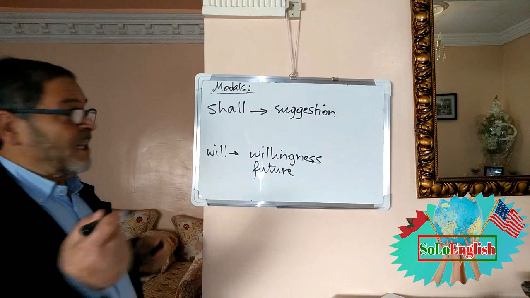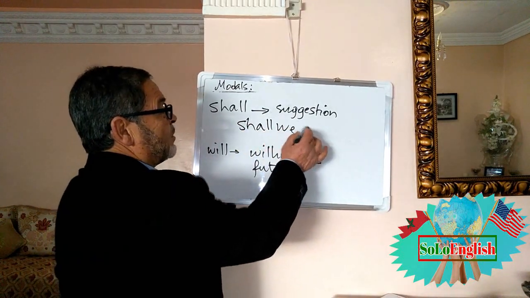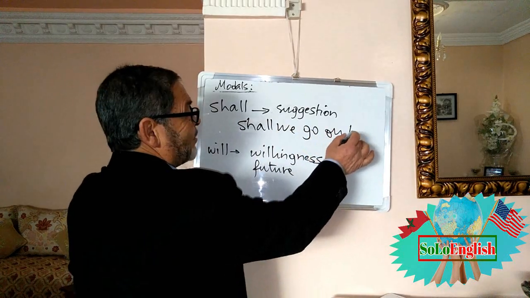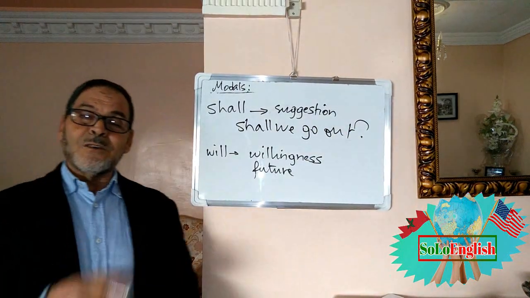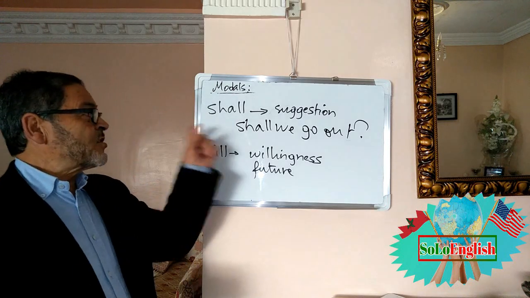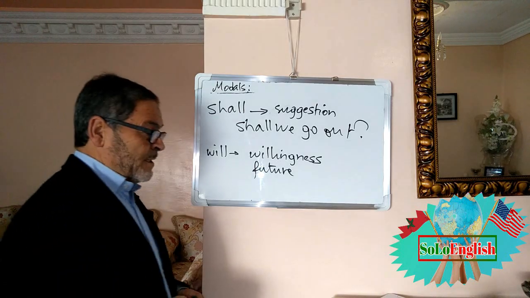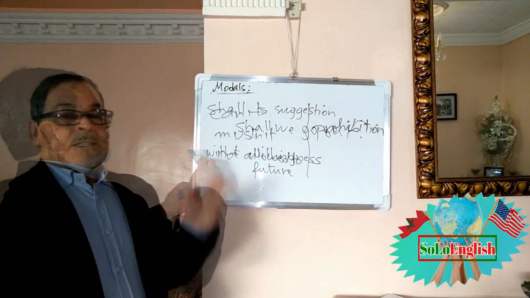When I suggest something, I say, shall we go out. Look at this question. Shall we go out? This is a suggestion. We always use shall for this: shall we go out? Yes, why not? Good. So this is the meaning of shall and will.